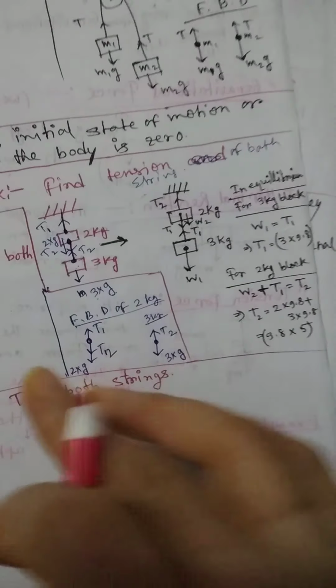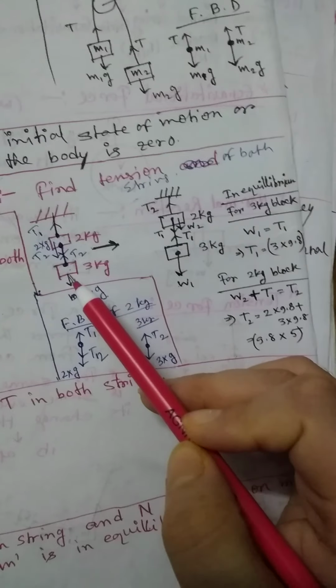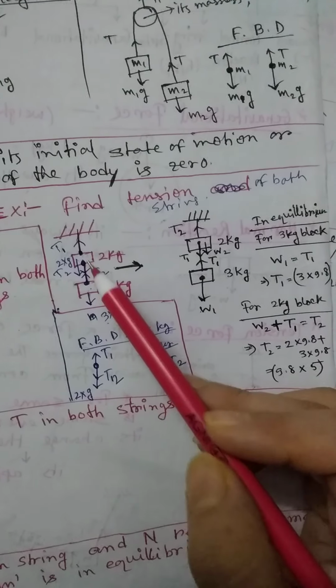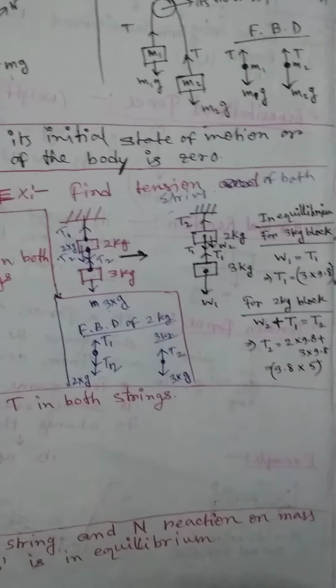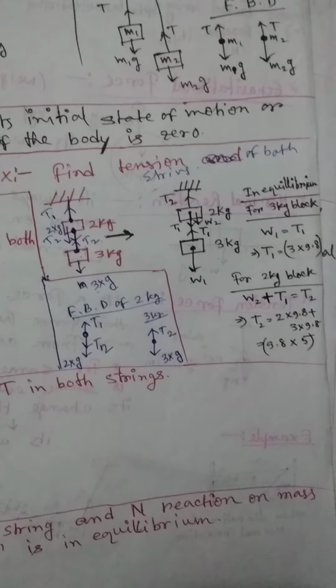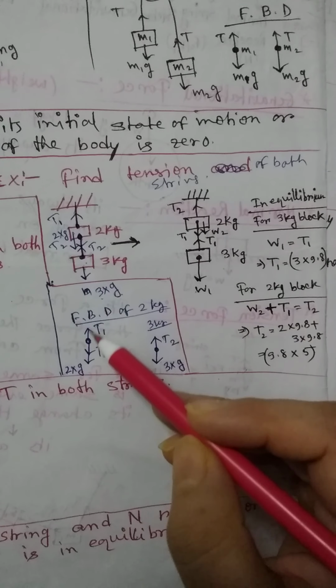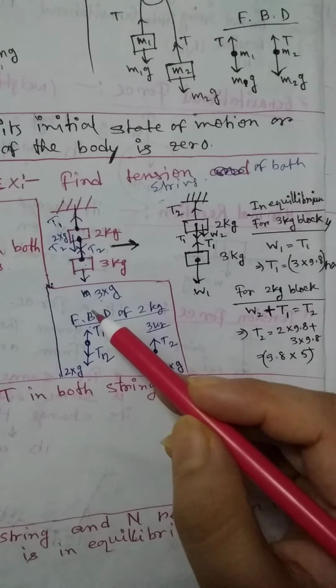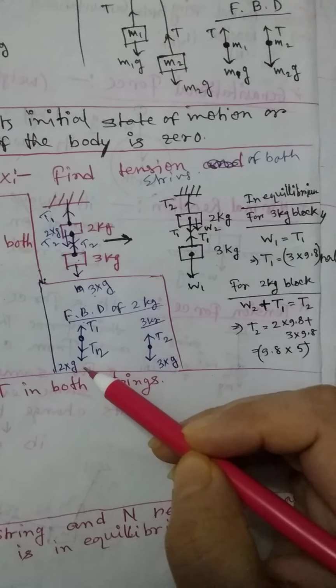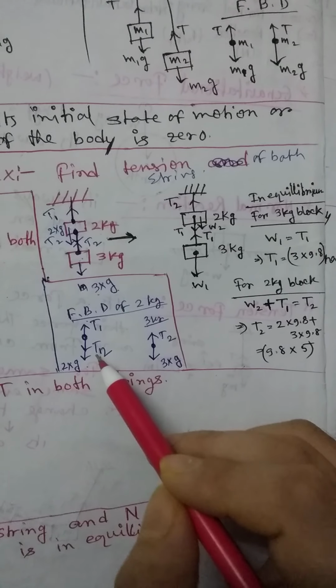Both masses are in equilibrium. That means no motion is observed for these two masses. In equilibrium all the forces are balanced, so the total upward force is balanced by the total downward force.